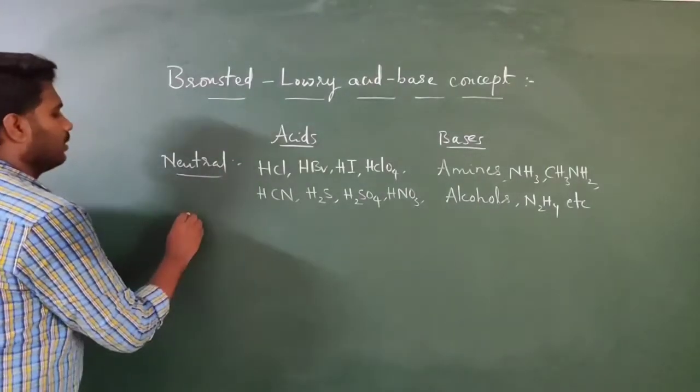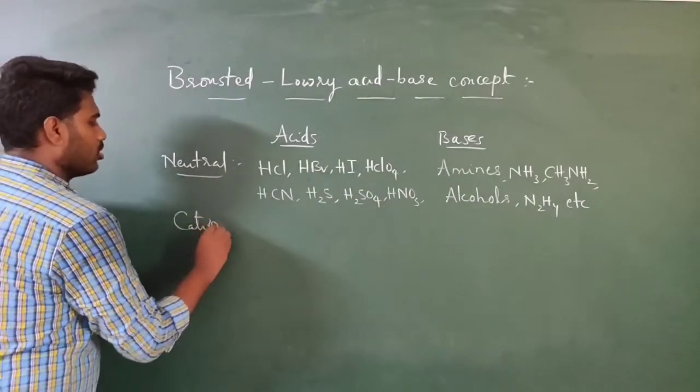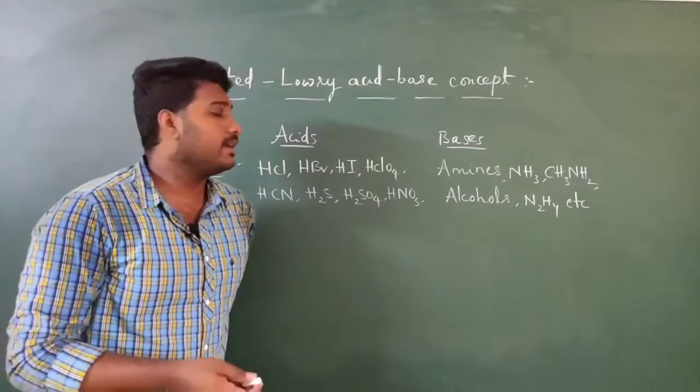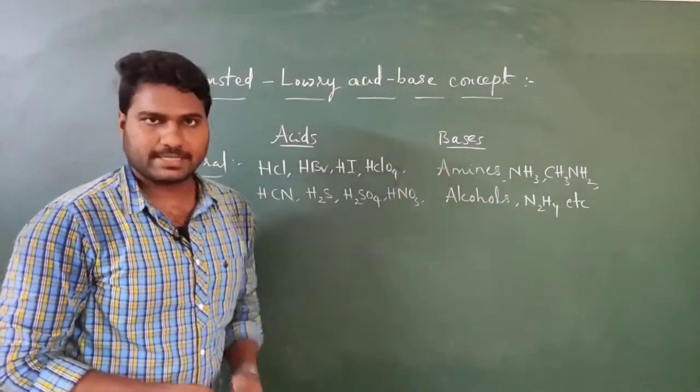Next one, the cationic species which will act as acid and which will act as base we'll discuss now.